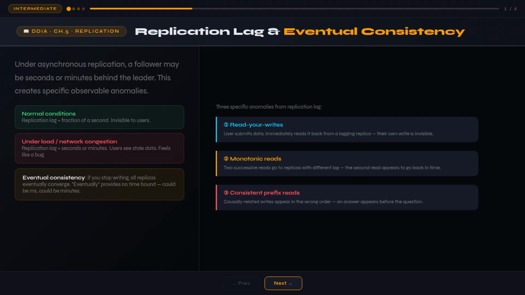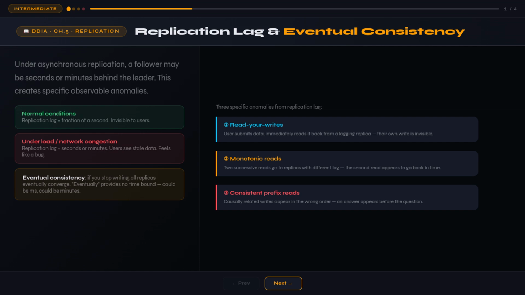This behavior is called eventual consistency. The book defines it precisely. If you stop writing to the database, eventually all reads will return the same value. The followers will eventually catch up to the leader. But "eventually" provides no bound on how long that takes. It could be milliseconds, it could be minutes.